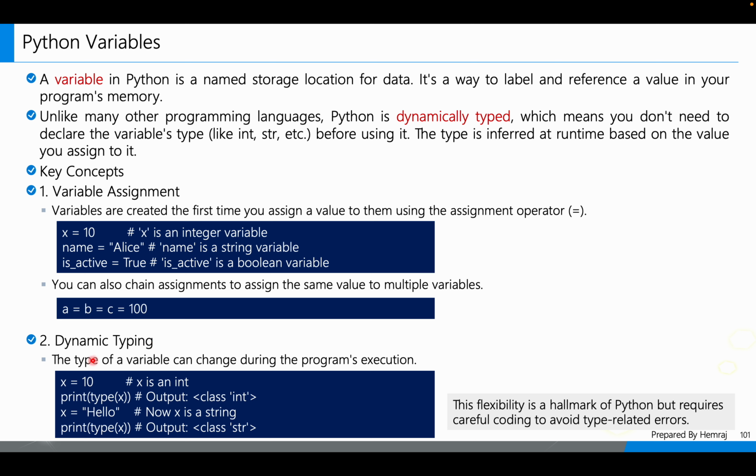Dynamic typing. The type of a variable can change during execution. Suppose that x is equal to 10. The x is an integer, because the assigned value 10 is an integer. Print type x, the output is class integer. The type function can give you the type of your variables, right?